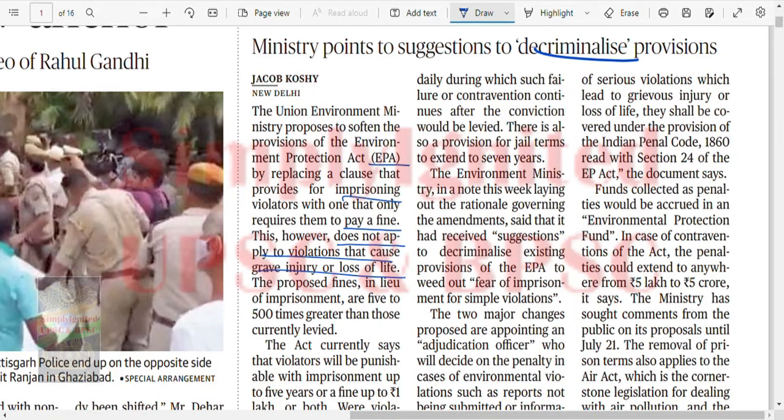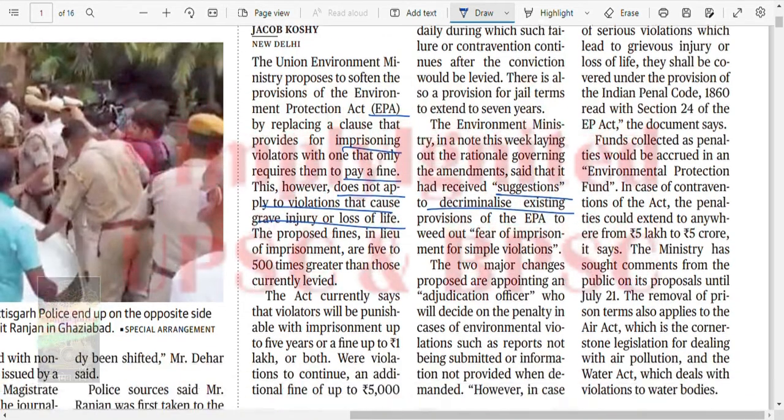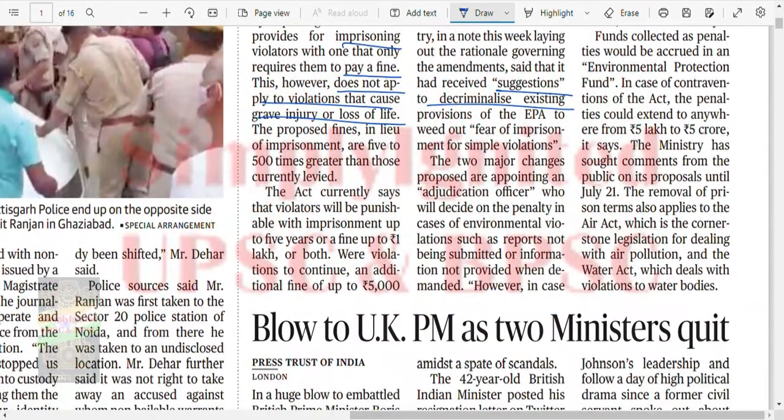The ministry in a note this week laying out the rationale governing the amendment said that it has received suggestions to decriminalize the existing provision of EPA to weed out the fear of imprisonment for simple violation. Two major changes proposed are appointing an adjudication officer, who will decide the penalty, such as report not being submitted and all that.